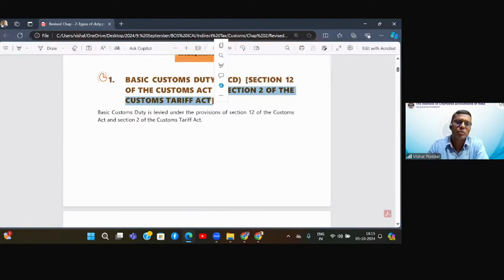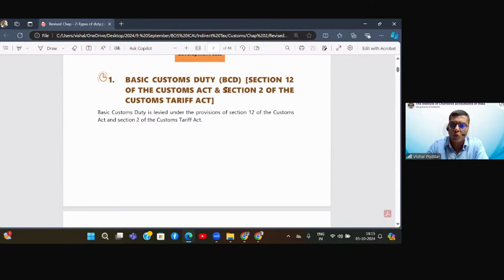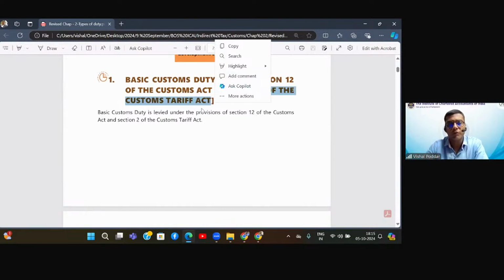So Section 2 of the Customs Tariff Act deals with the basic customs duty, and then further Sections 3, 7, 8, 9, 9A, etc. deal with all the other duties that we just saw. Now, this is also read with Section 12 of the Customs Act, because if you remember, the charging section we discussed in the last lecture was Section 12 of the Customs Act. So obviously first there will be a charging section and then there will be duty. So whenever we are referring to duty, though we are referring to different sections of the Customs Tariff Act, you should always give a reference as read with Section 12 of the Customs Act.